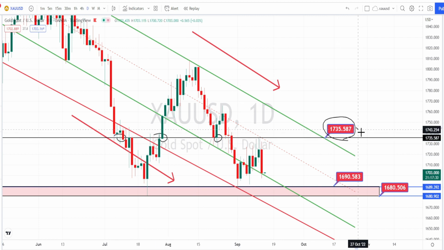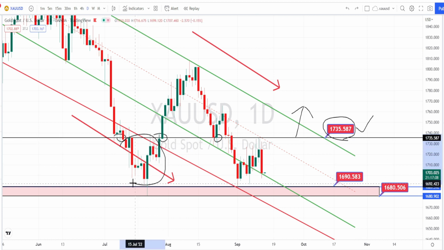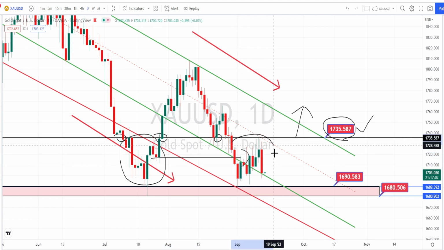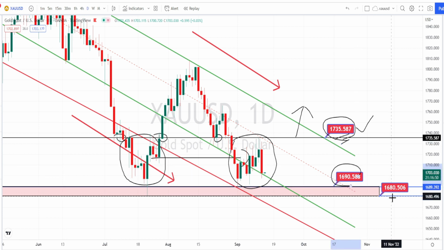Only when the price action breaks this resistance level can we expect a further continuation of the bullish trend in the daily time frame. And we are noticing the price action repeat the similar pattern which happened in the past. So we can expect the consolidation to continue unless the price action breaks the higher time frame resistance level of 1735. And also we know that this area between 1690 to 1680 is going to act as a very strong support, and only when the price action breaks this support level can we expect a further continuation of the bearish trend in the daily time frame.